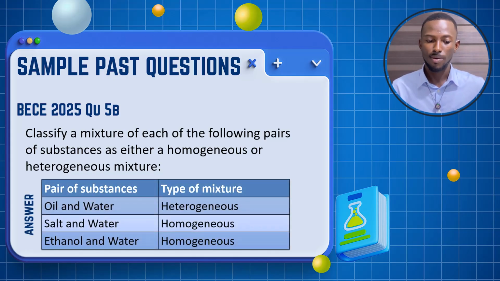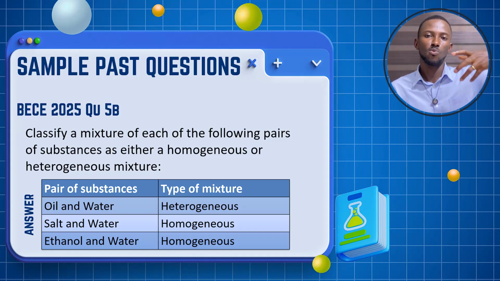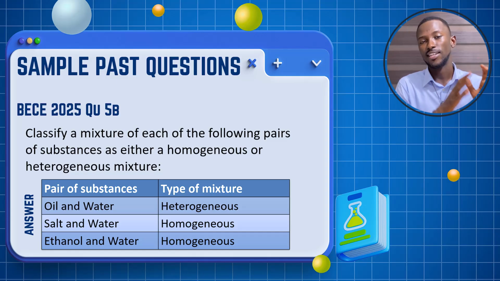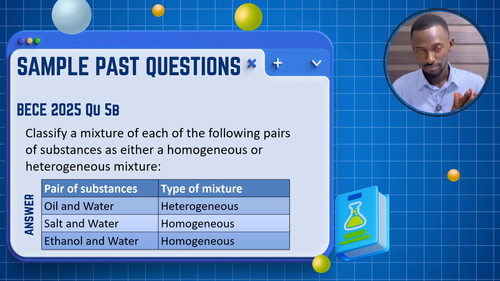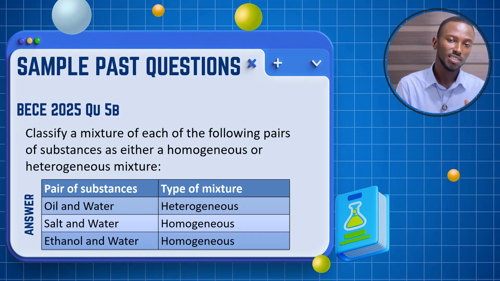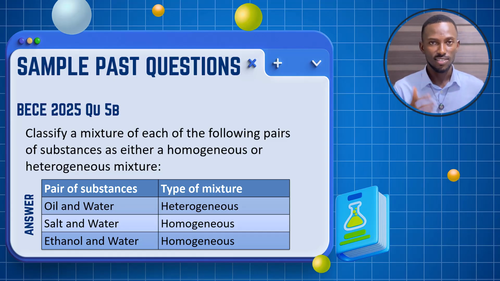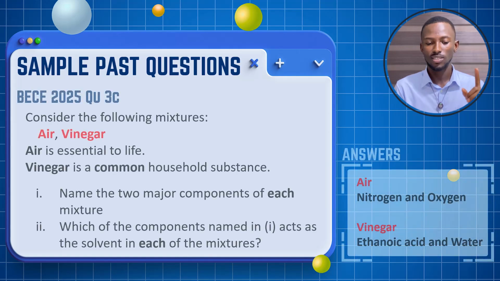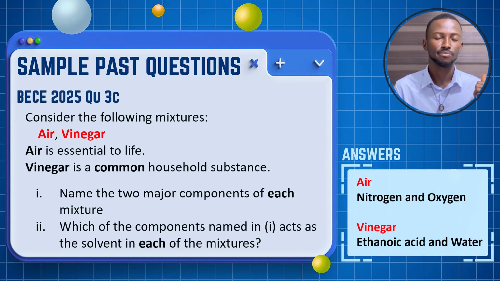For each pair, if you mix oil and water, you have a heterogeneous mixture. If you mix salt and water, you have a homogeneous mixture. Ethanol is the same as alcohol. If you mix alcohol and water, or ethanol and water, you are going to have a homogeneous mixture. This question came in 2025.